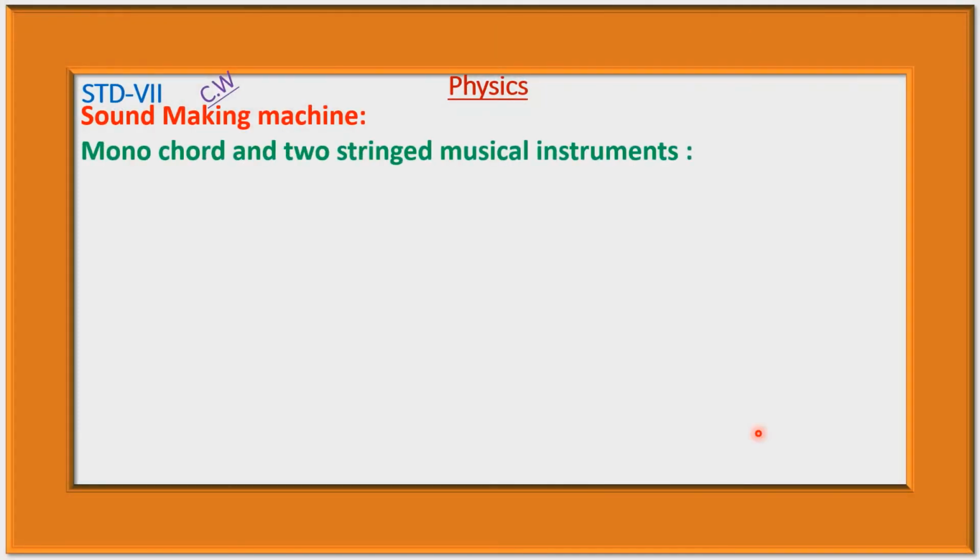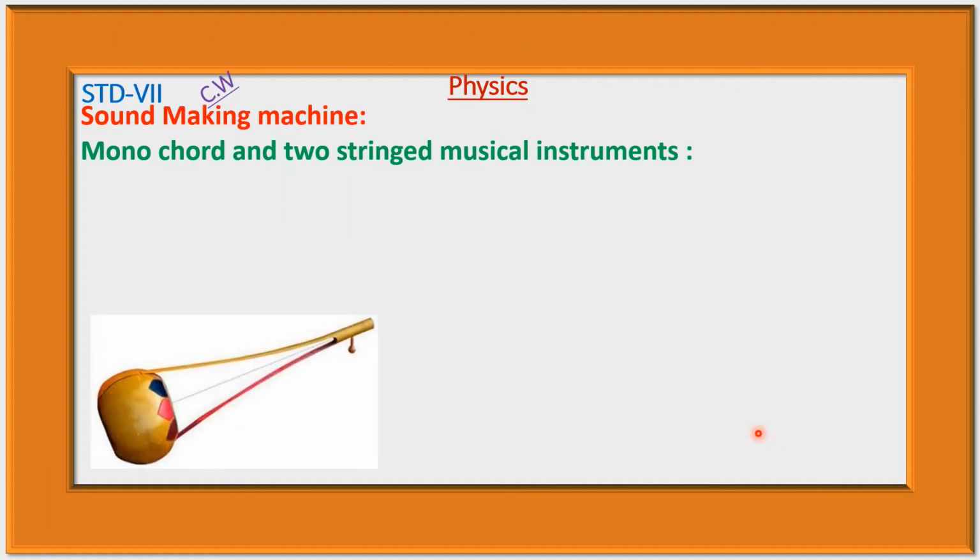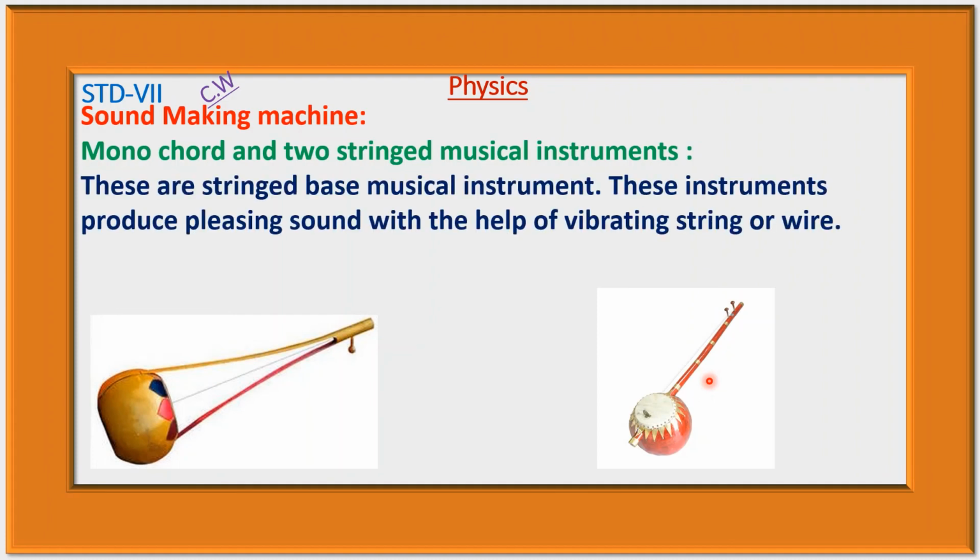Monochord and two-stringed musical instrument. This is a monochord musical instrument and these are two-stringed musical instruments. It is ektara and it is dotara. These are stringed bass musical instruments.